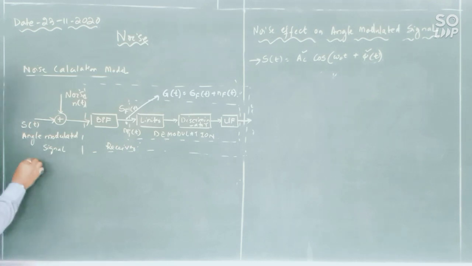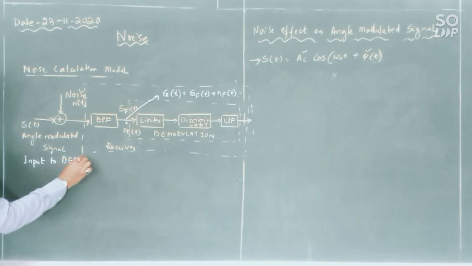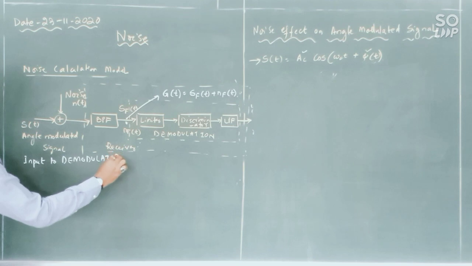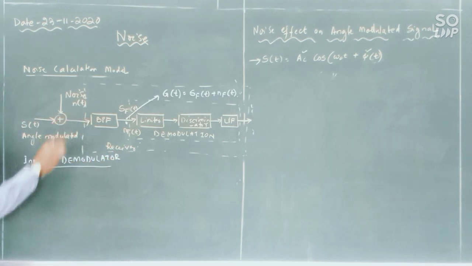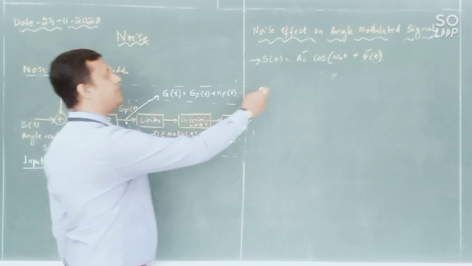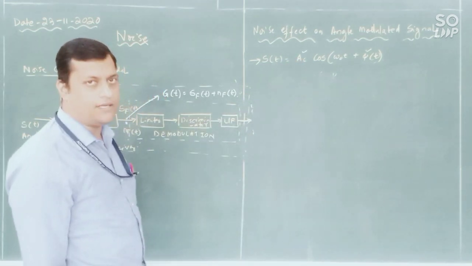First let me calculate the input to the demodulator. So here we are providing both signal and noise. So S_i is equal to, what is S_i? S_i is nothing but our received modulated signal.